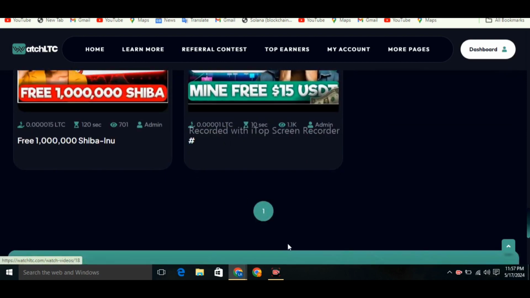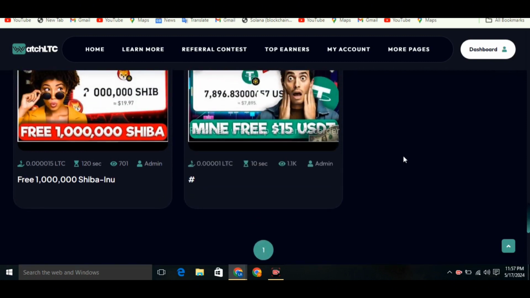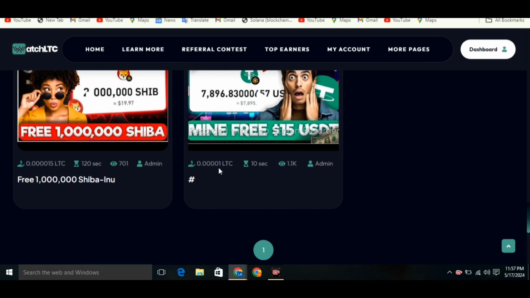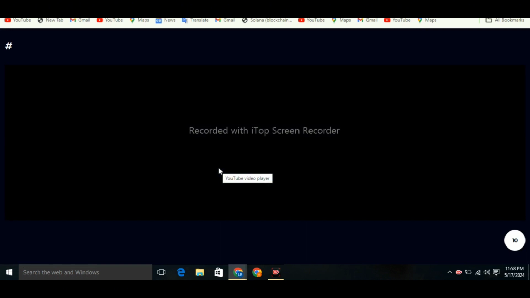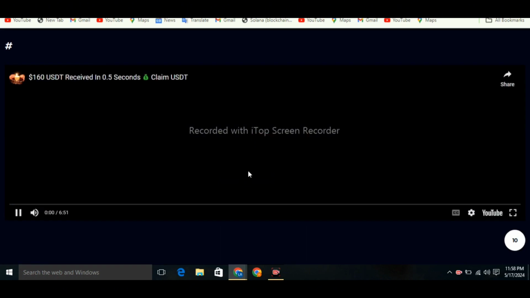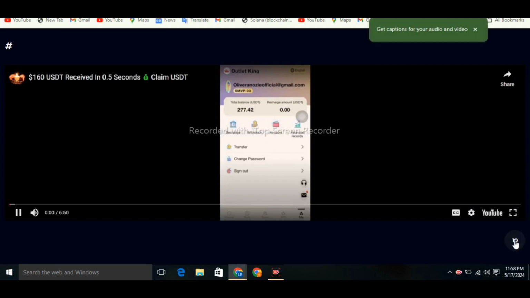More scroll down, you can check out how much benefit you will generate from here. For example, I am going to complete one task in front of you. Click on it, then you can see that you have to stay here only for 10 seconds. That's why I click on it to show you that how can you complete it. Let's wait for 10 seconds.